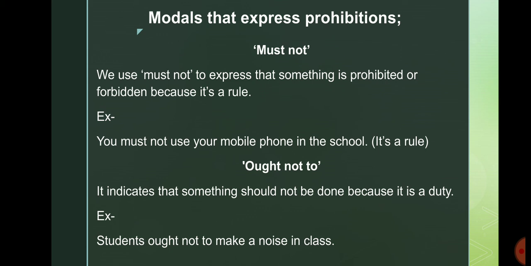You must not use your mobile phone in the school. Why? Because it's a rule. Next one, ought not to. It indicates that something should not be done because it is a duty. For example, students ought not to make a noise in the class.